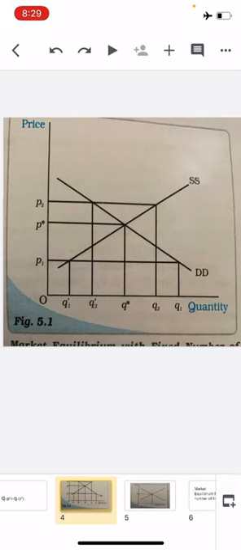The supply curve SS shows how much of the commodity the firm would wish to supply at a particular price, and the demand curve DD tells us how much of the commodity the consumer would be willing to purchase at different prices.